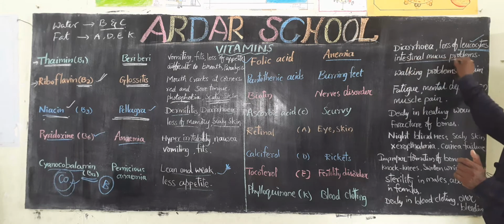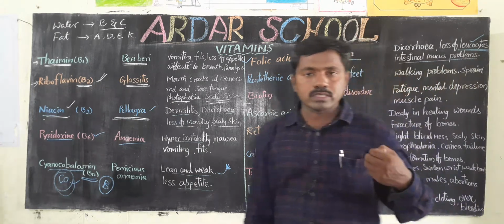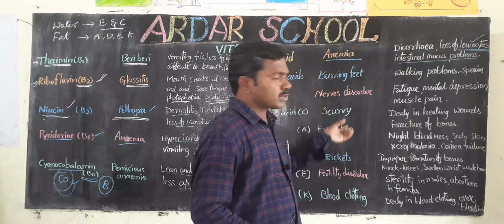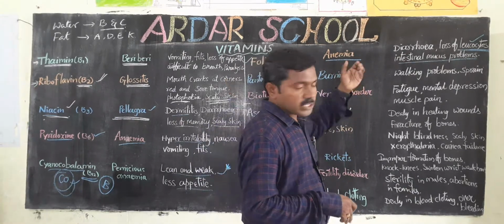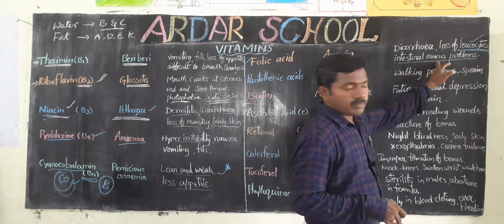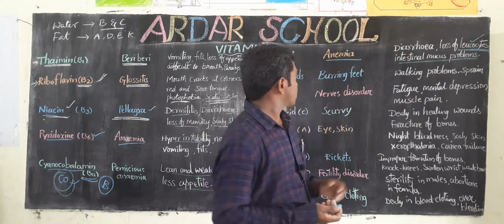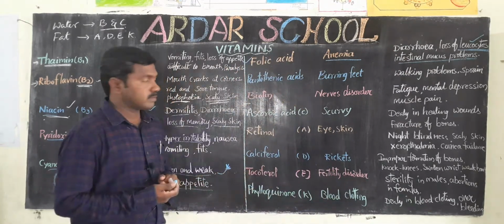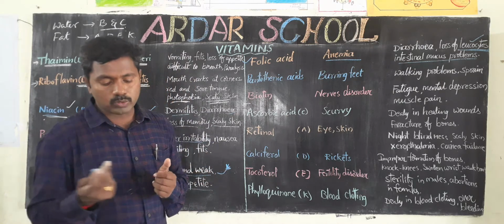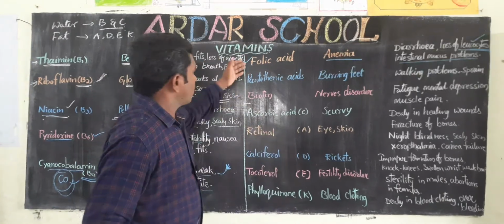Next, intestinal mucus problems. There is the small intestine and large intestine, and the inner layer of the digestive canal has mucus. When we face this problem, we get diarrhea and other diseases. That is folic acid. How do we get it? Liver, meat, eggs, milk, fruits, cereals, leafy vegetables. These are some sources of folic acid.